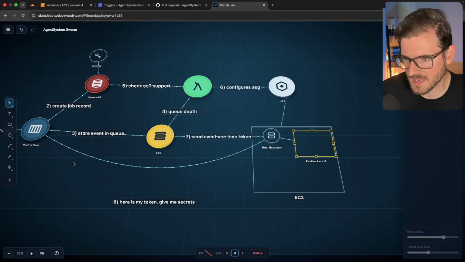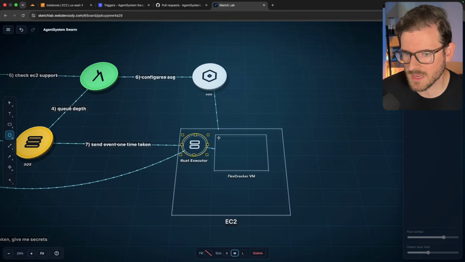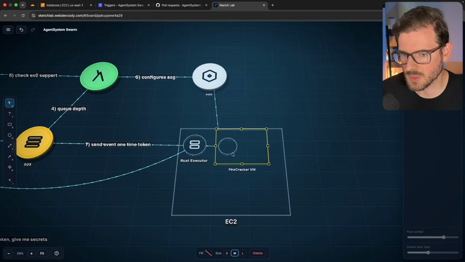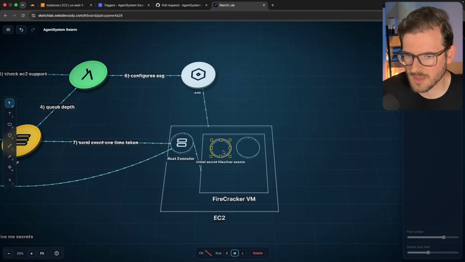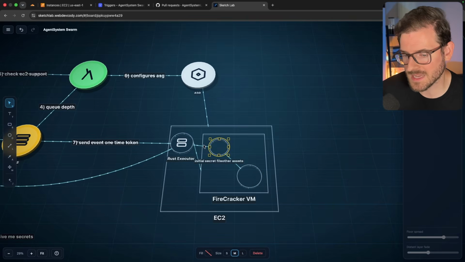So that's also something that it gets back from the control plane, which it then provides to the Firecracker VM. Inside of here are the secrets that get passed in a simple little secrets file, basically some initial secret file. And I do believe it has some other assets you could pass in, like skill files to run in your Claude Code agent. That is just a shared volume mount that only this Firecracker VM has access to.